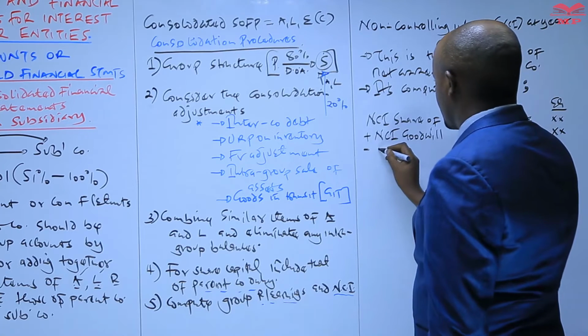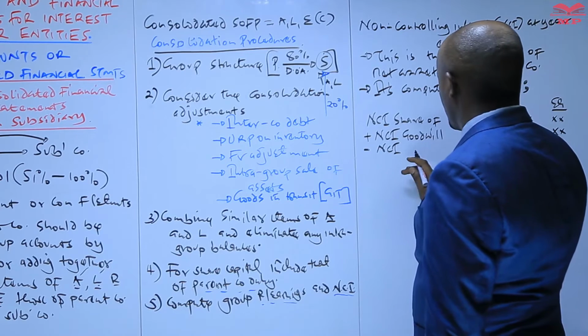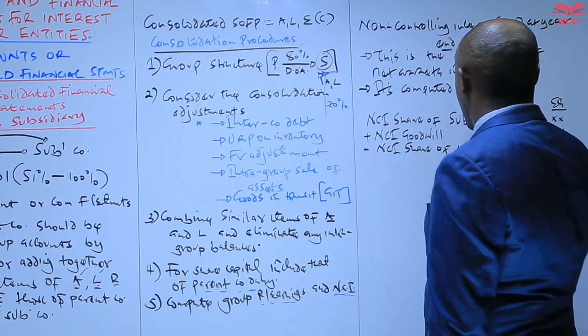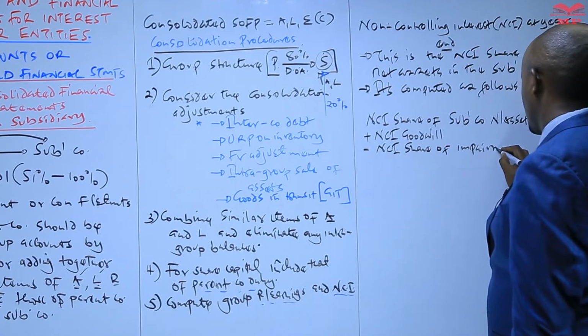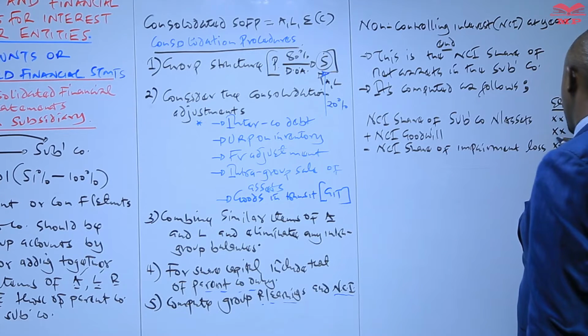And then to this we less the NCI share of impairment loss.